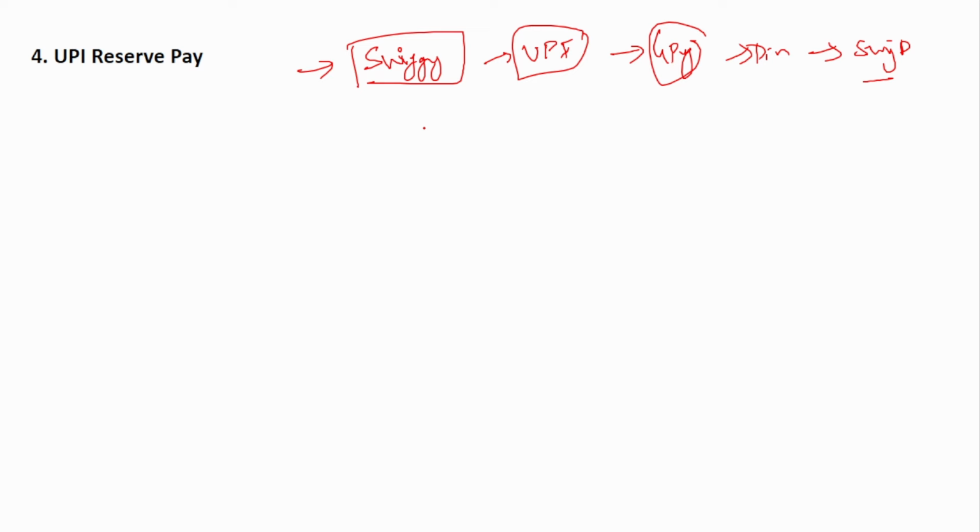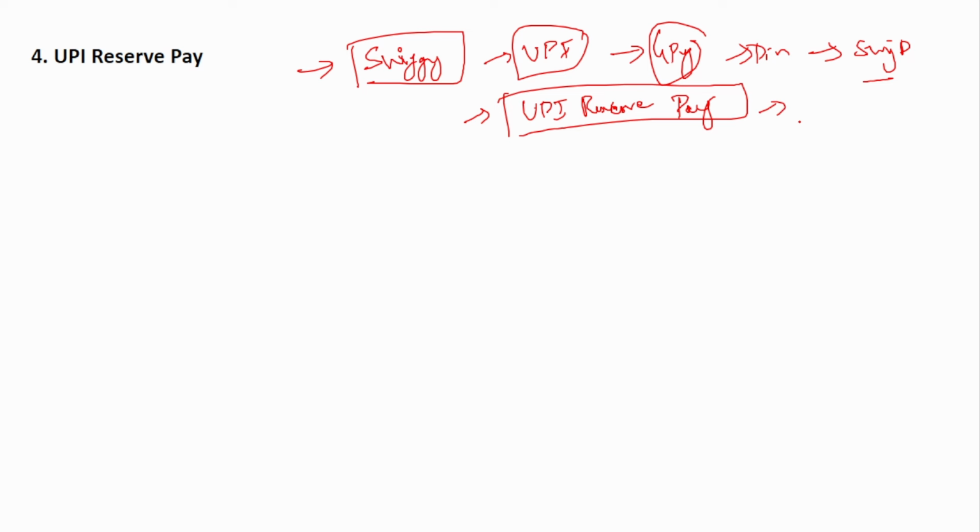Now with this UPI Reserve Pay, what is that? Under Swiggy itself, in the checkout page, that is the payment page, you will have this option of UPI Reserve Pay. I am not sure if it is implemented in Swiggy yet; I think it is not yet implemented. But if it is implemented, how it will work, that I am telling you. So on Swiggy, you have this option of UPI Reserve Pay.